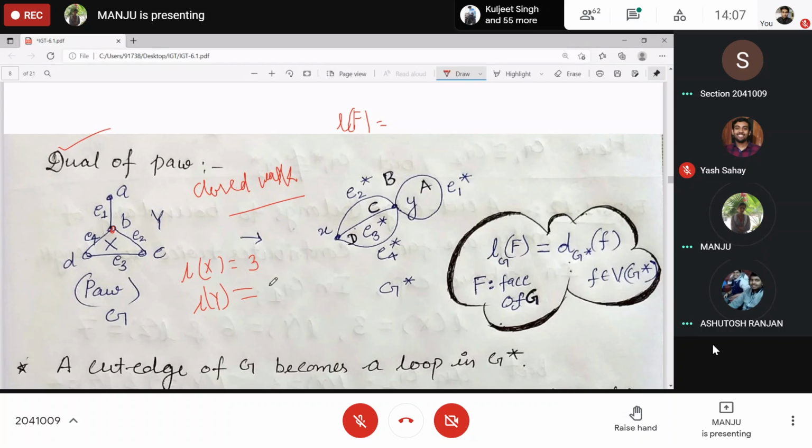Ma'am, the length of y we cannot define because it is an unbounded region. How can we say it is unbounded, but the boundary is this one, no? You can just say it is bounded below by this boundary, right?